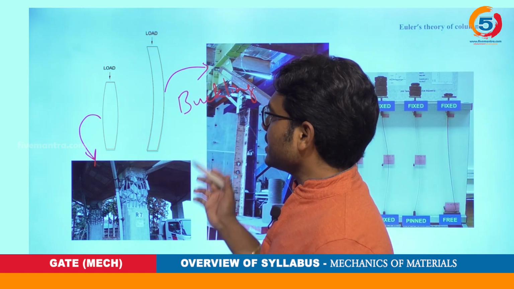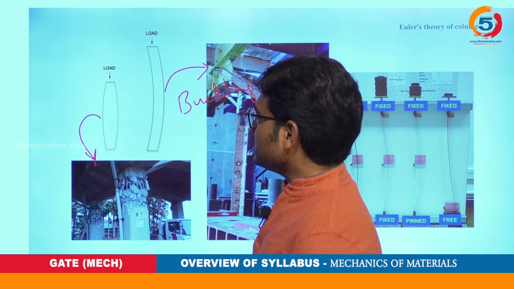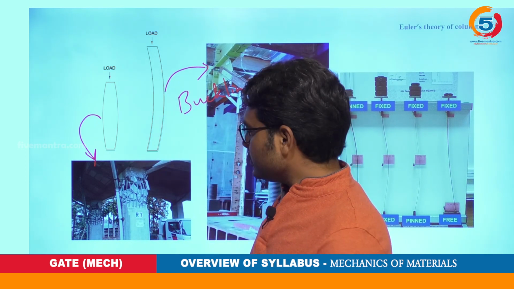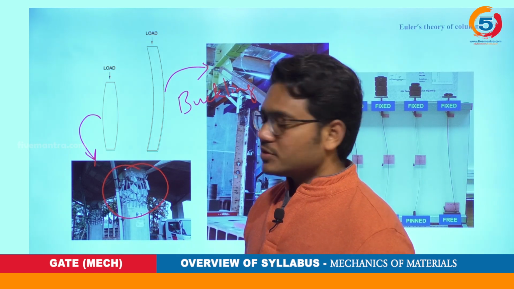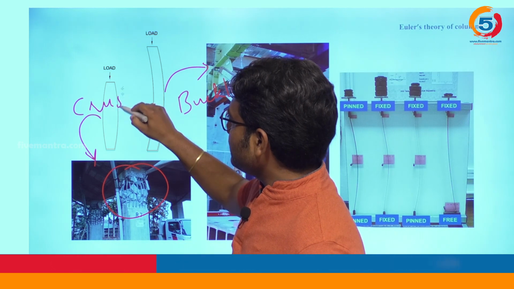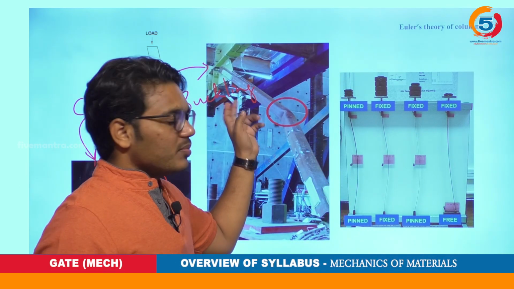Whereas in the case of short columns the failure criterion will be different. Upon loading, a short column would tend to crush. So here the failure will be due to crushing, whereas this one is due to buckling.